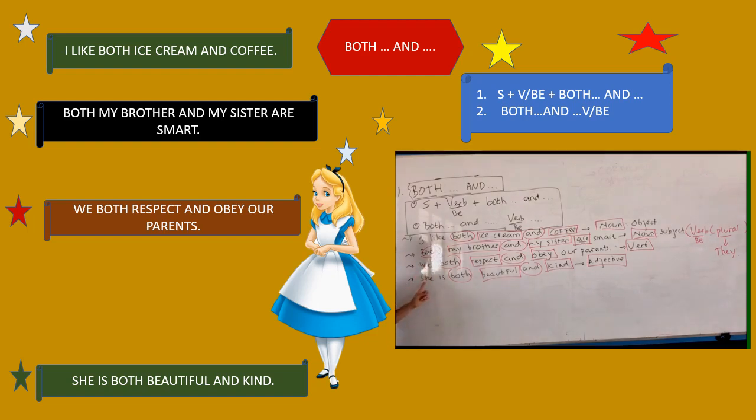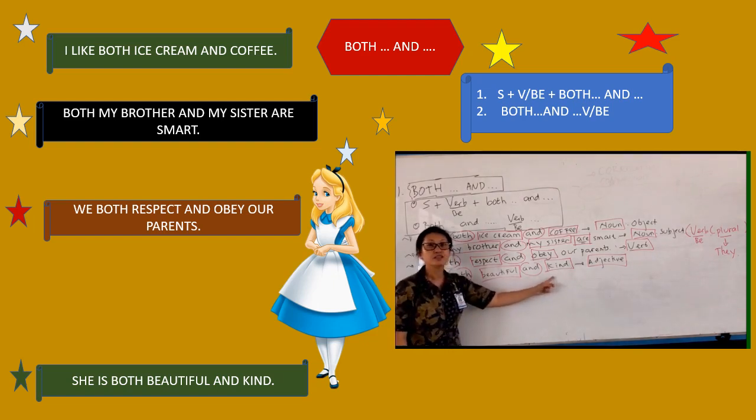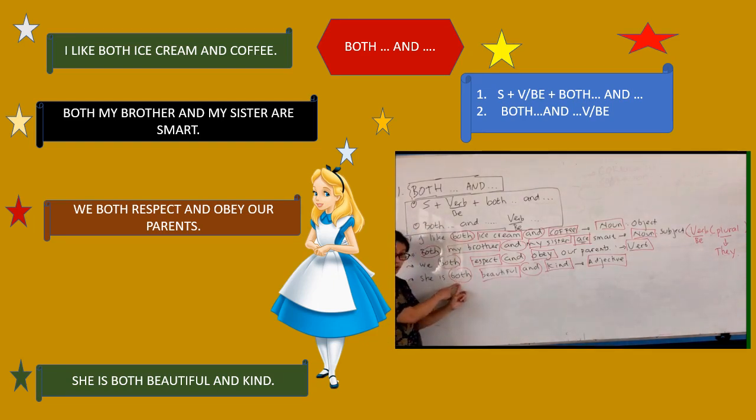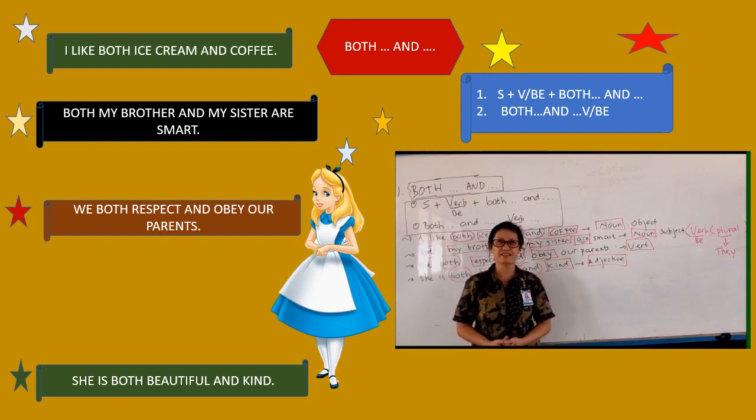Let's see the fourth. She is both beautiful and kind. So you can put both after subject to be. So something like this. So these are all the varieties of both and. You can make many more sentences by yourself. Don't be afraid to make mistakes. Okay?